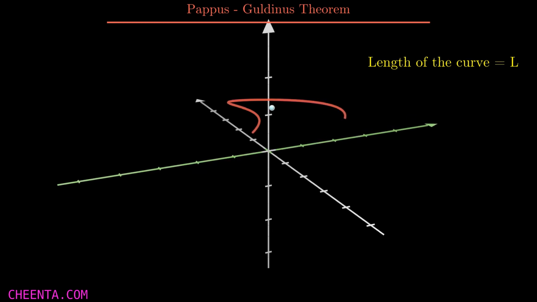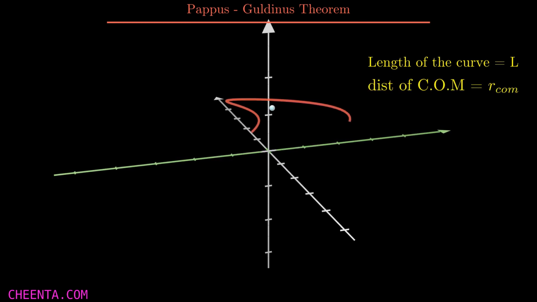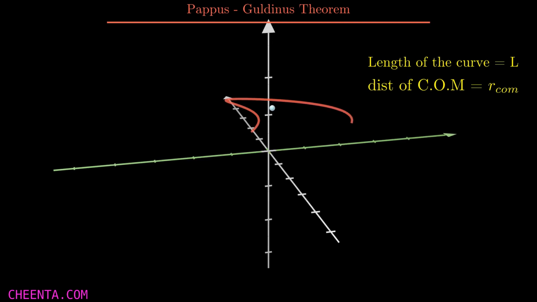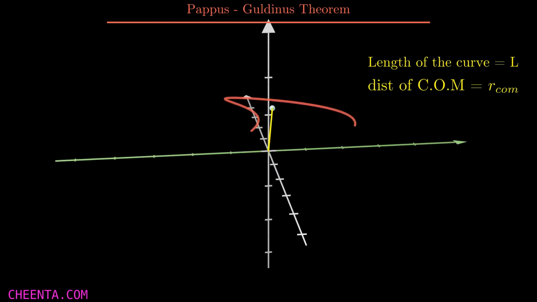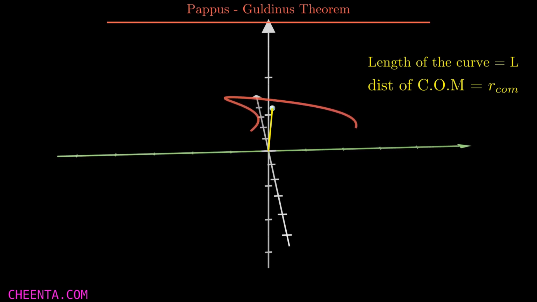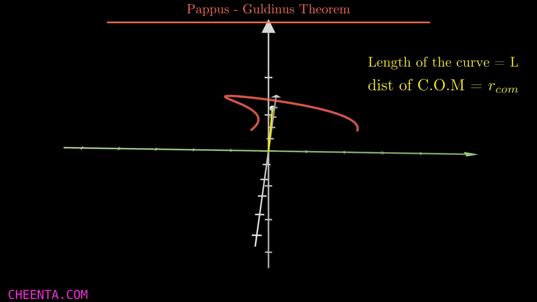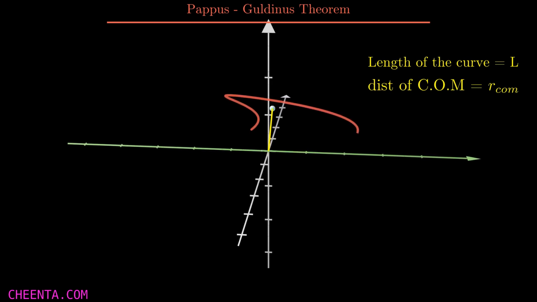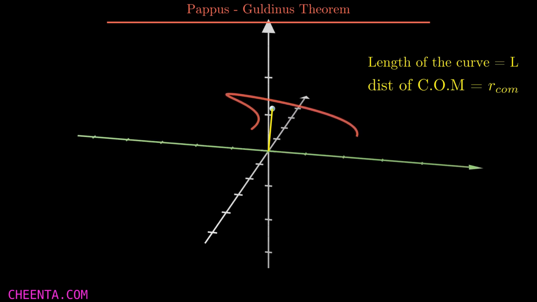That is, the line joining the center of mass of this red curve to the axis is r_COM. Now I can rotate the curve with respect to the axis, and it will create a surface as shown.